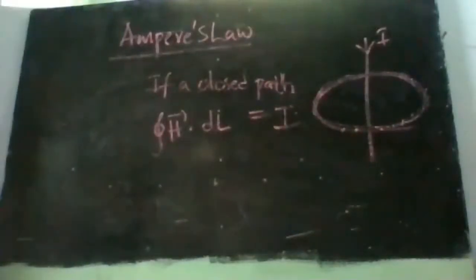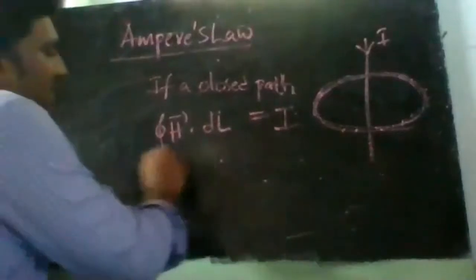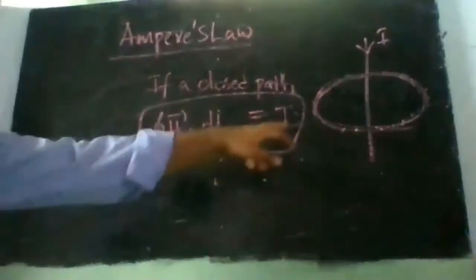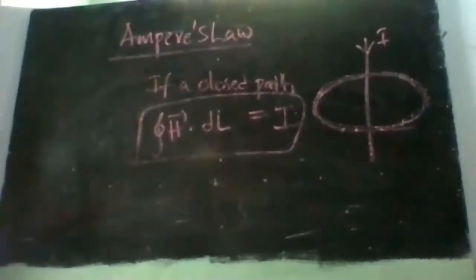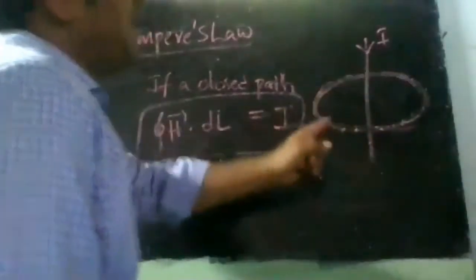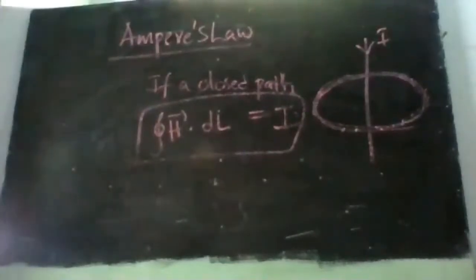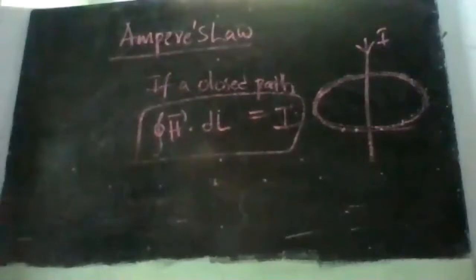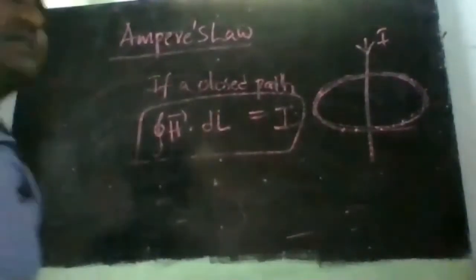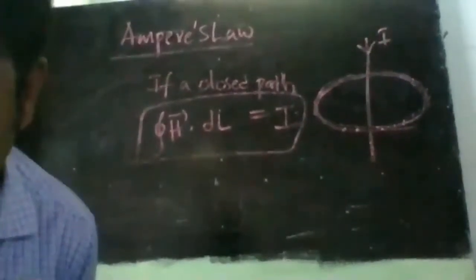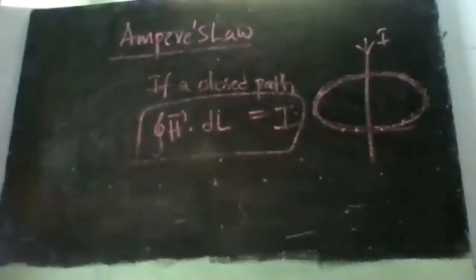This is called Ampere's law, and the mathematical representation of Ampere's law is the closed line integral of H bar dot dl equal to I. This closed path is called the Amperian path. In an Amperian path, the integral of the magnetic field intensity H bar produced will be equal to the current passing through the conductor. This is Ampere's circuital law, or Ampere's law.